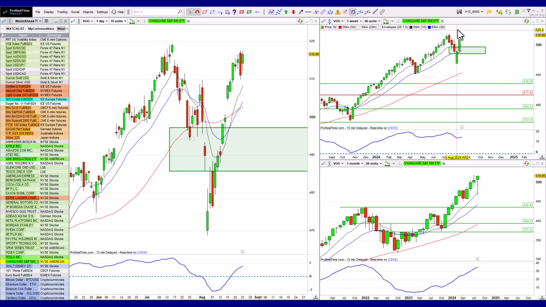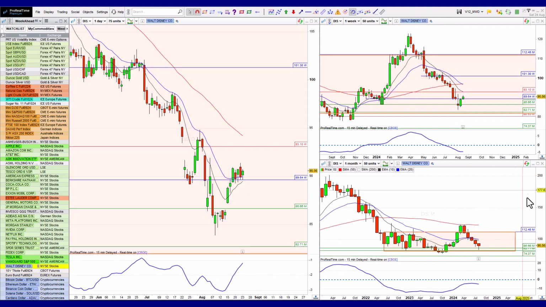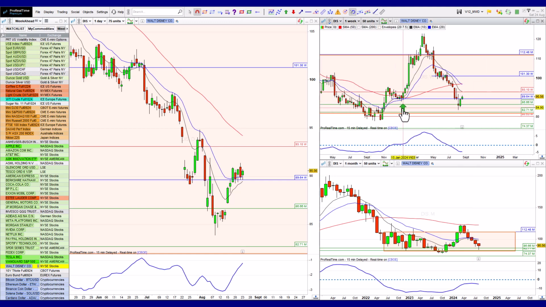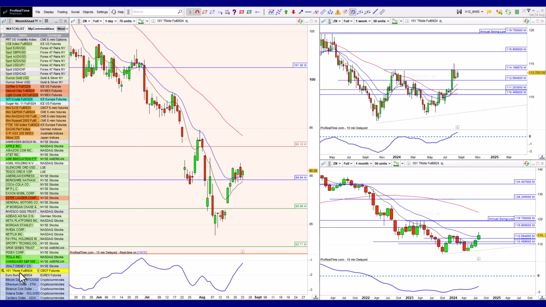We've got Vanguard, continues to look bullish as well. And then we finish off with Disney. Disney should start to recover. If everything else is looking that good, it should start to recover. So, in fact, you know what, I'm just going to get rid of that. And I would expect it to find some support in this area and then start to work its way back up to the top of the range. Let's see if it does.